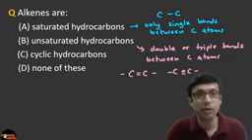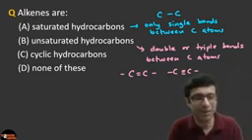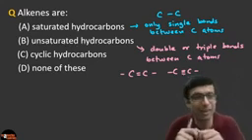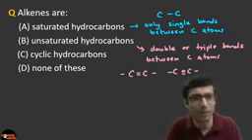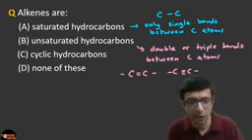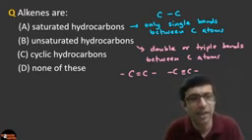And why they called unsaturated? Because this double or triple bond can easily be broken, right? You can think it can be broken like a Kit Kat chocolate, you know, because I like to use the example of Kit Kat here. You can see the double bond looks like a Kit Kat chocolate, right? So you can easily break the double bond or the triple bond and add more elements, right? So unsaturated means it is not completely filled.